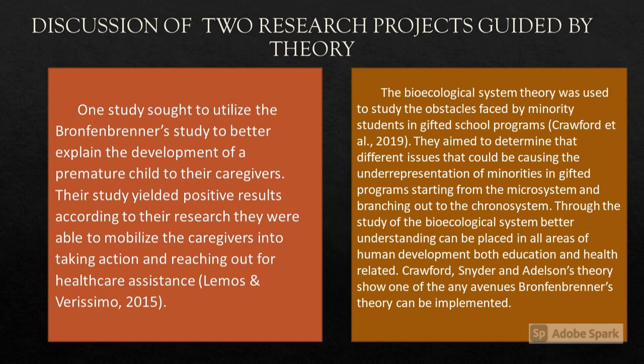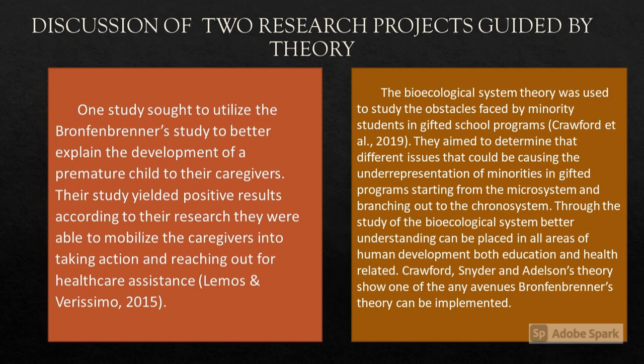Their study yielded positive results. According to their research, they were able to mobilize the caregivers into taking action and reaching out for healthcare assistance. This study shows the ease with which this model can be explained. Understanding the development of at-risk children, such as those who were born premature, can help to bring insight to families who may not have understood the implications of the condition.